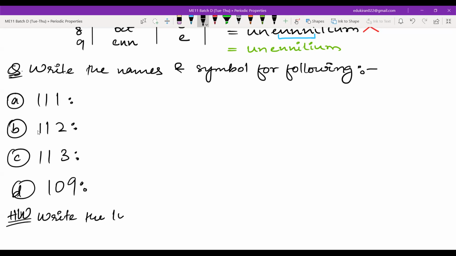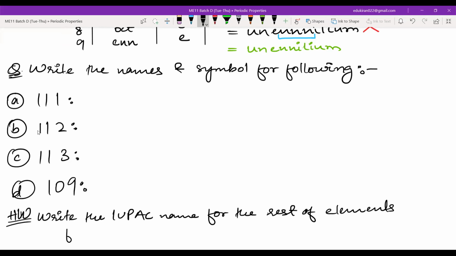Write the IUPAC name for the rest of the elements from Z equal to 101 to 120. Okay, so there are only 118 till now, but you will do till 120. This is applicable for more than 100.